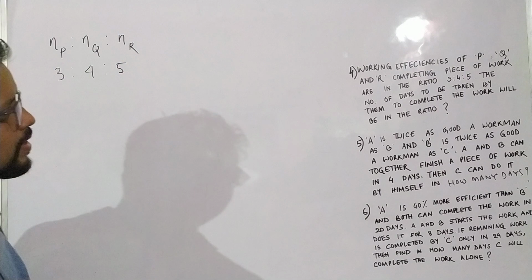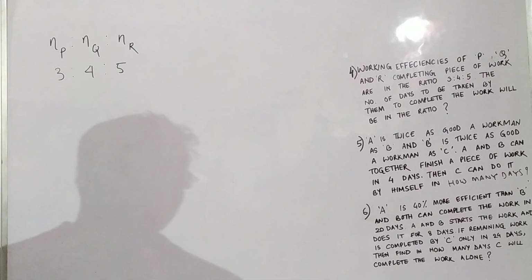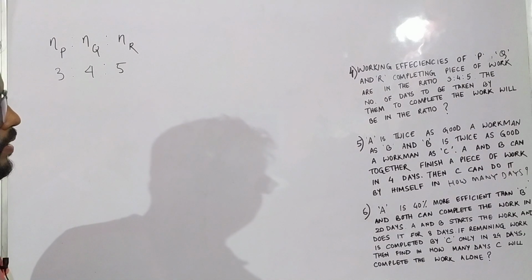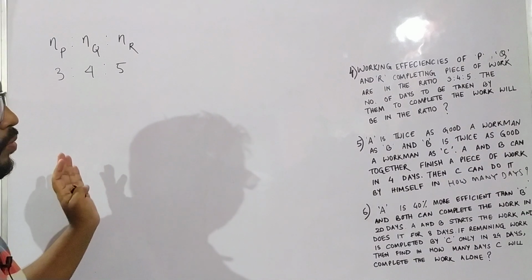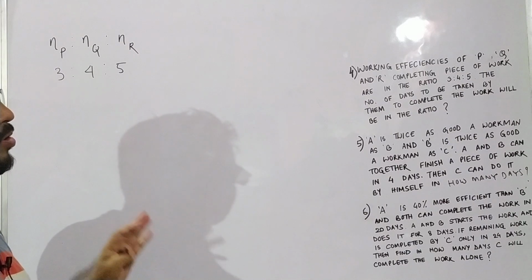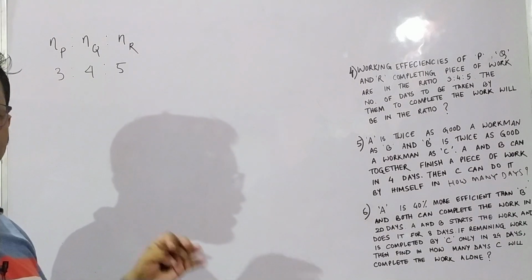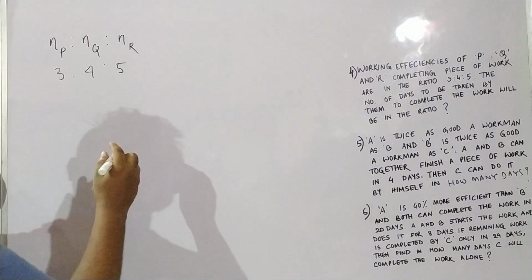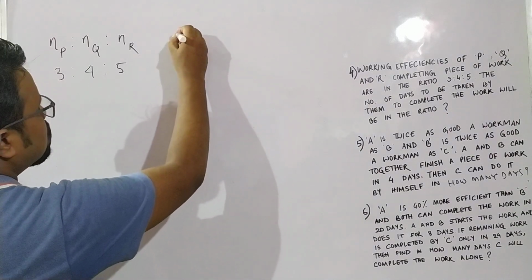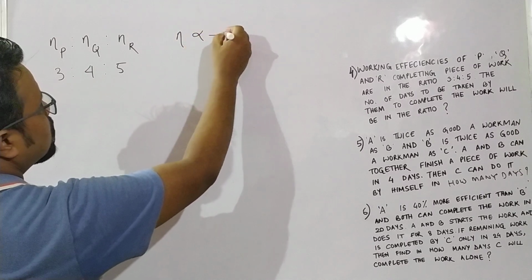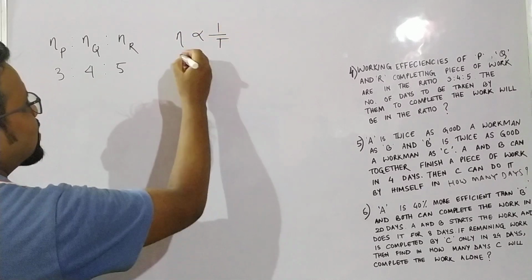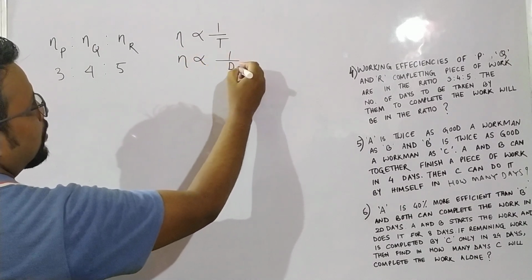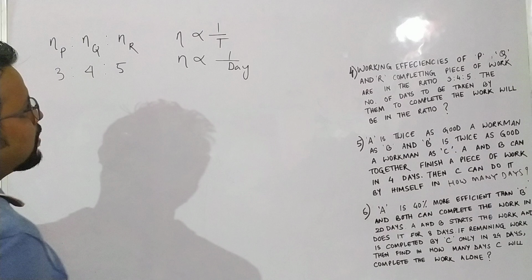3:4:5. Now they are asking us to calculate the number of days to complete the work in the ratio. I already told you that efficiency is inversely proportional to time, or you can say efficiency is inversely proportional to number of days. Time, I am taking here as days.